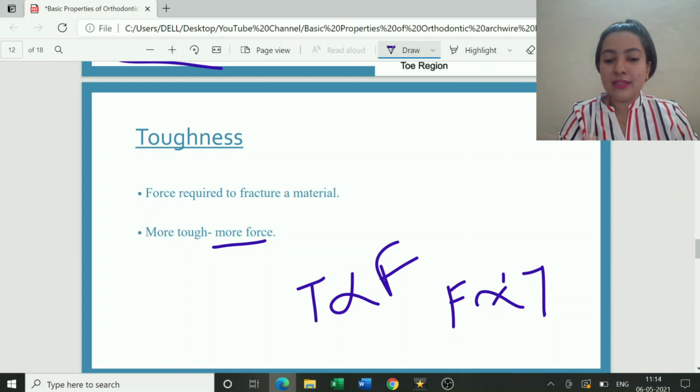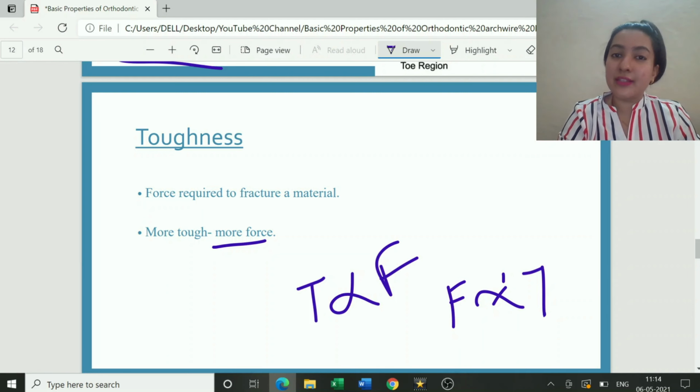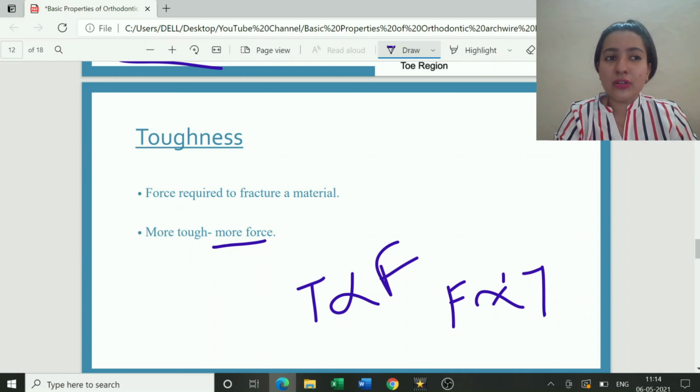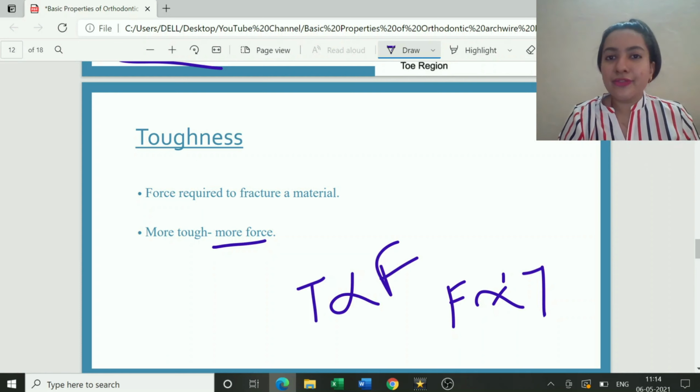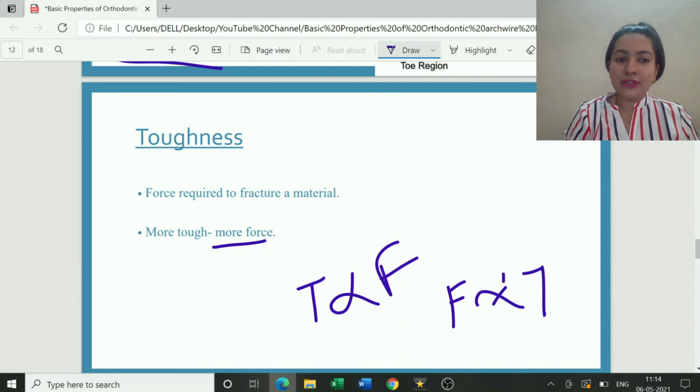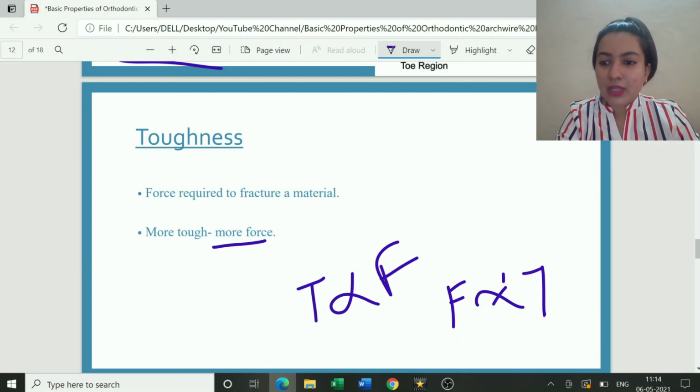This is one property which is generally desirable in all wires, because you do not want a wire which is not tough enough. When you try to induce force into it, if it keeps fracturing, it is of no use. So what is toughness? It is the force which is required to fracture a material. The tougher the wire, the tougher the material, the more force is required to fracture it.